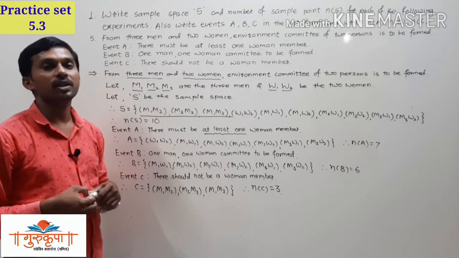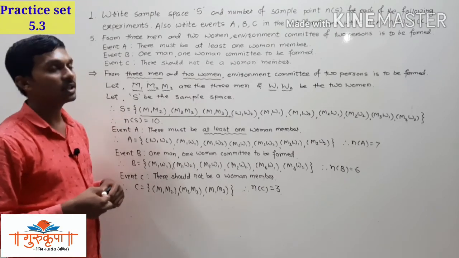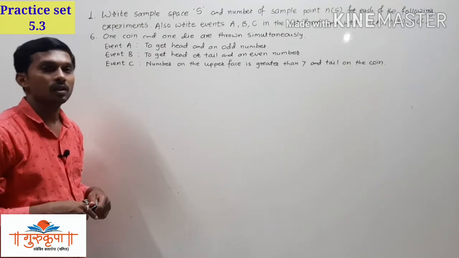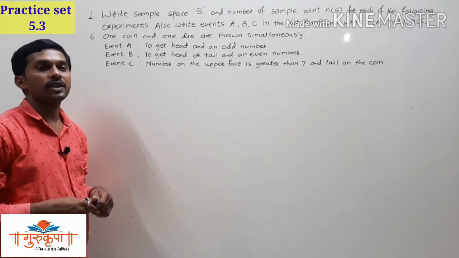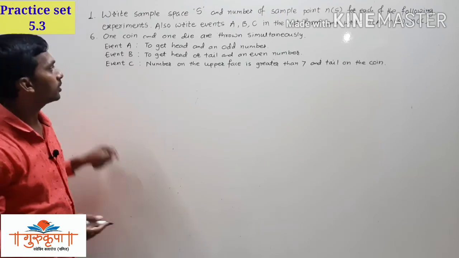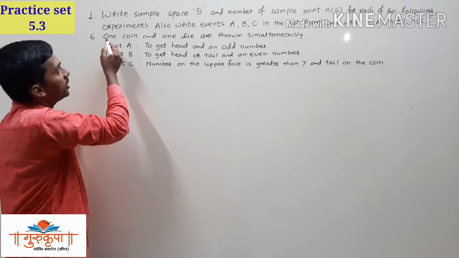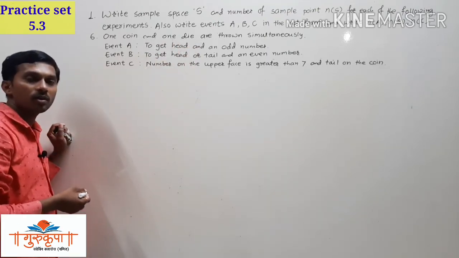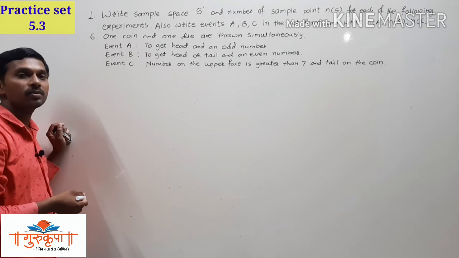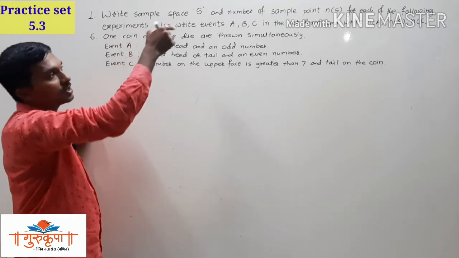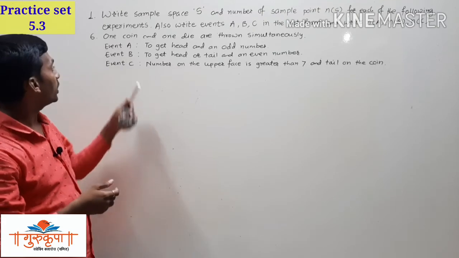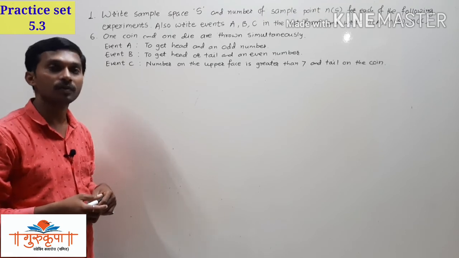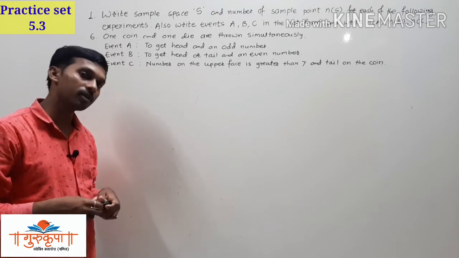And now we have to study the last example from this practice set, that is example number 6 from practice set 5.3. The given random experiment is: 1 coin and 1 die are thrown simultaneously. We have to write the sample space, the number of sample points, the events A, B and C in set form, and also the number of A, number of B and the number of C.